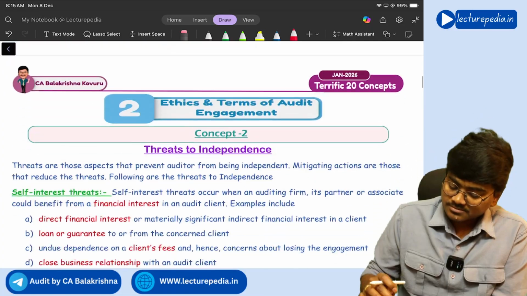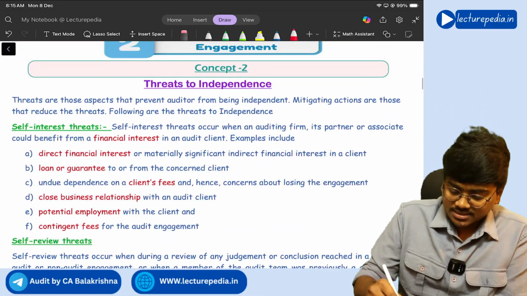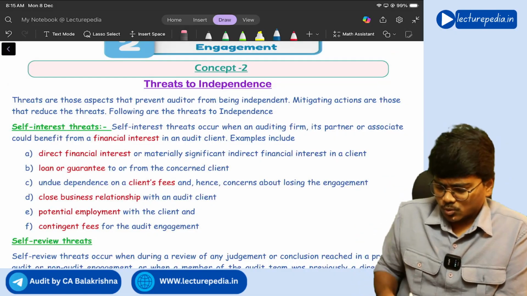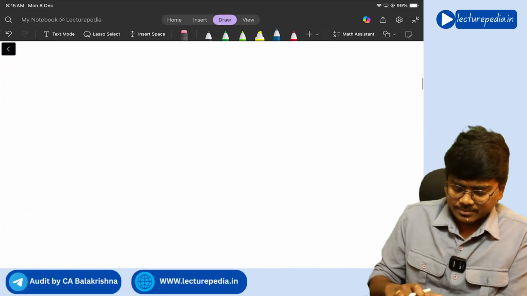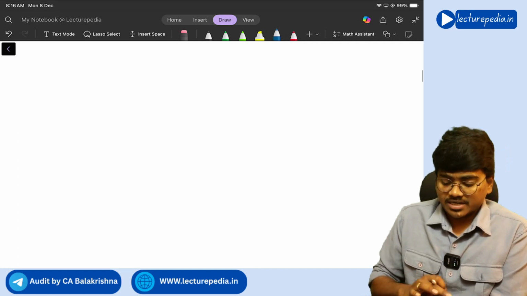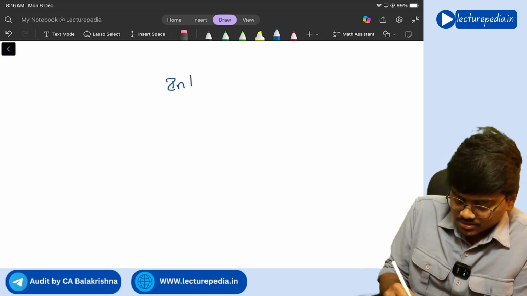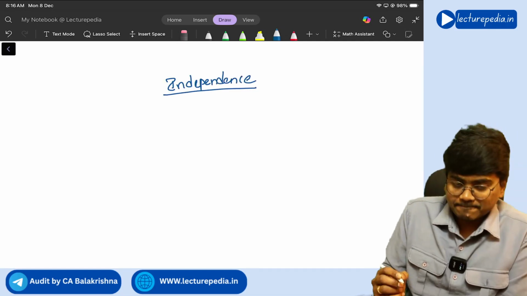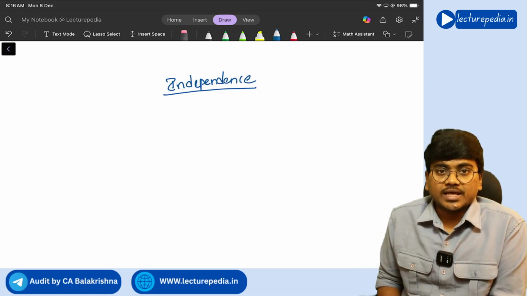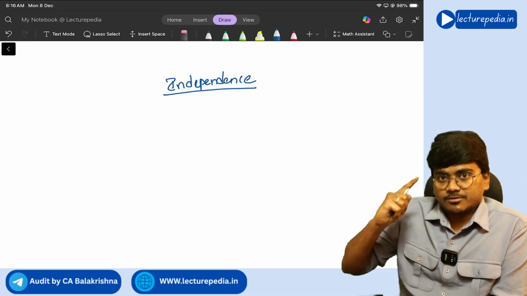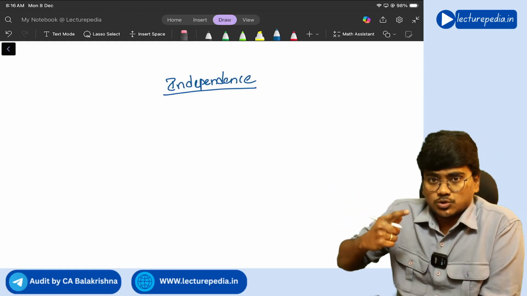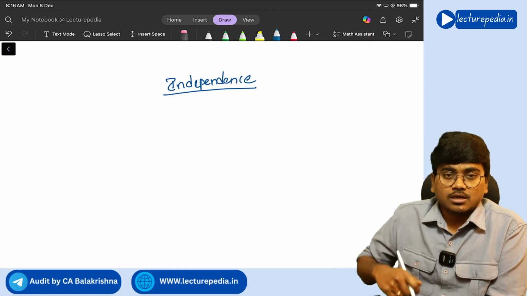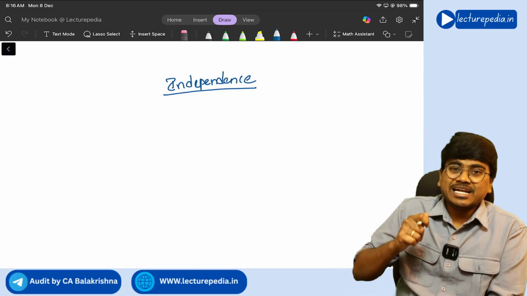Yes. Next, moving to the second concept, threats to independence. Now, first of all, what is meant by independence? Independence means whatever decisions you take, that should not be subordinate to the will and wish of some other person. You should be independent, correct? You should not get influenced by the third party, that is known as being independent.